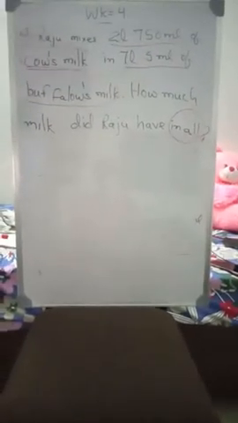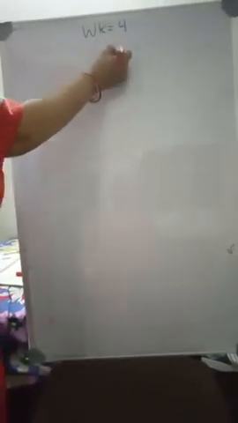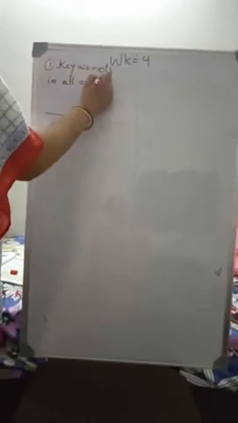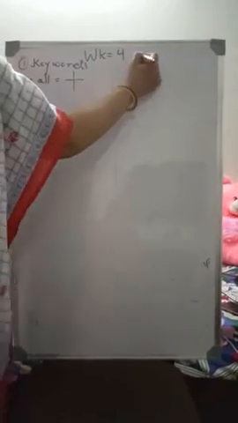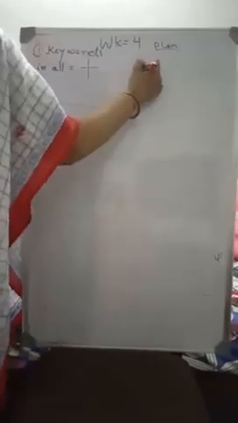Correct? Now let us understand with the help of this 4 square method. All of you see. First, what are the keywords? Main keywords: in all. It means addition, right? Second thing you will do is planning.